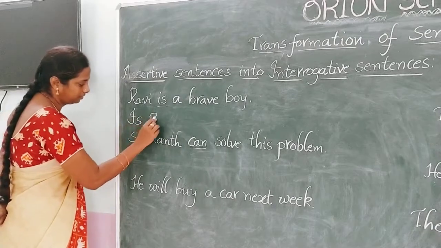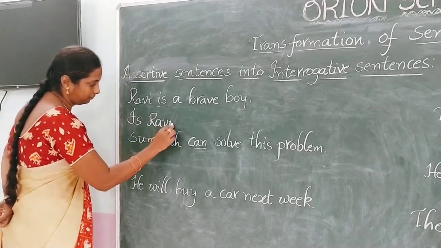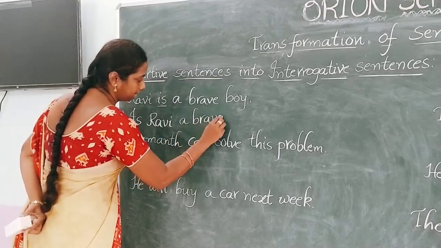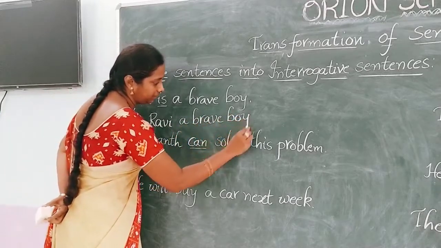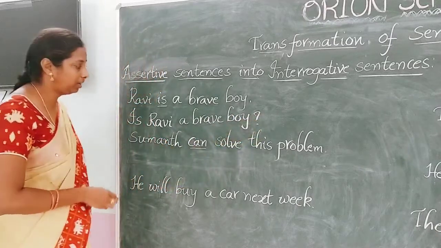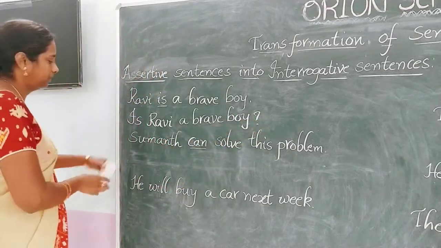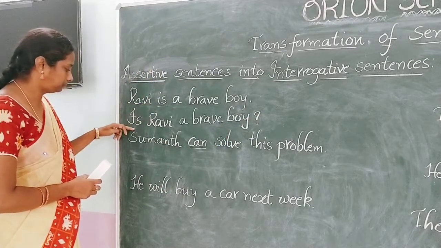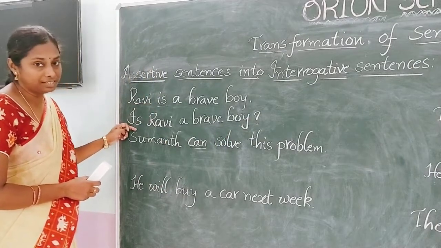Is Ravi a brave boy? So what did we do here? We changed the place of the verb. So we have written the verb at the beginning of the sentence.